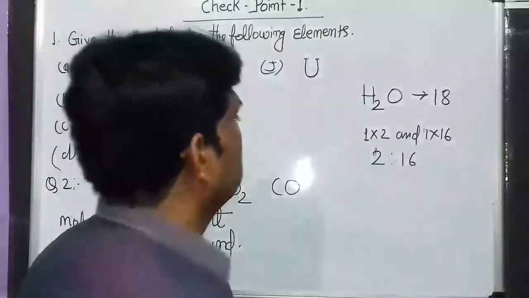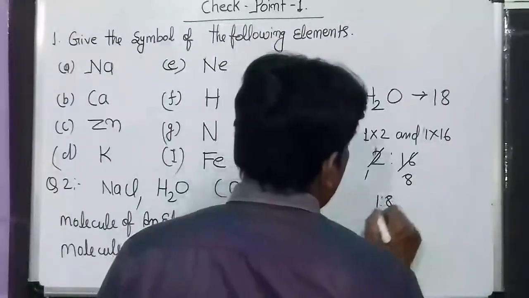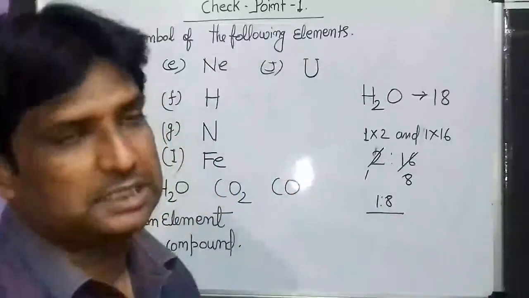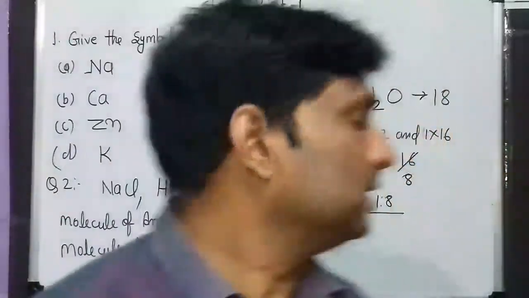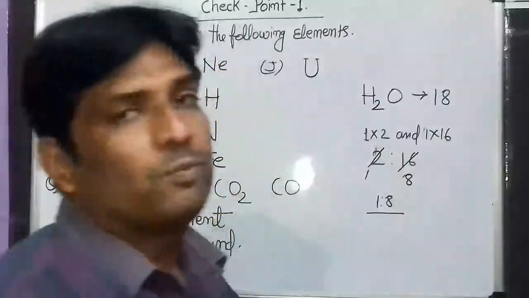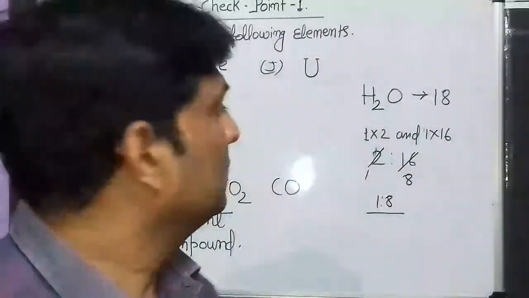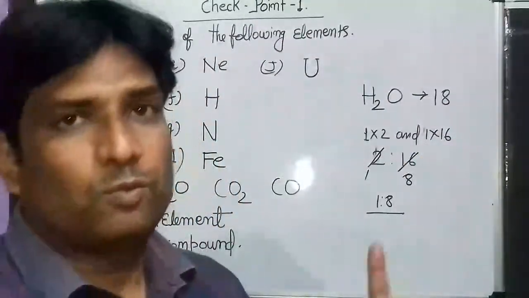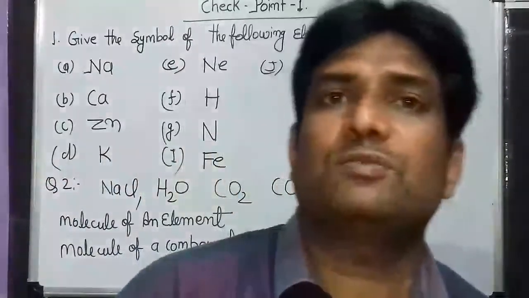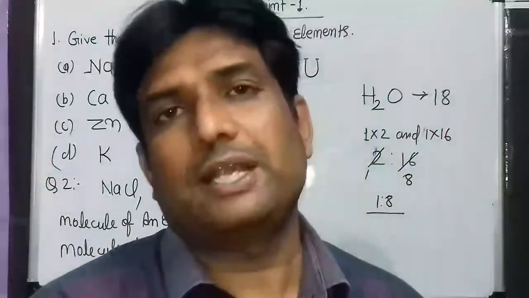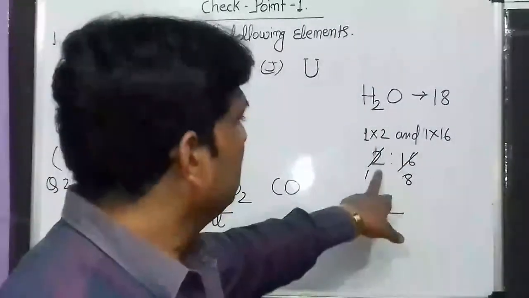So 2 to 16 is just 1:8 by mass, because the atomic mass of hydrogen is 1. There are 2 hydrogen atoms here, so the mass of hydrogen is 2 into 1, which is 2.